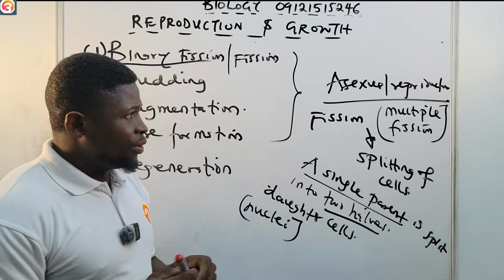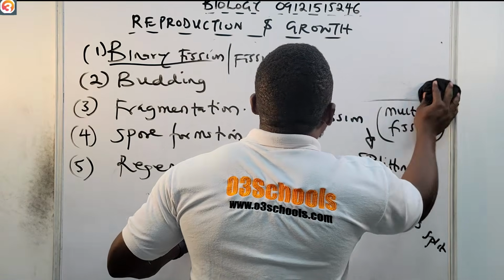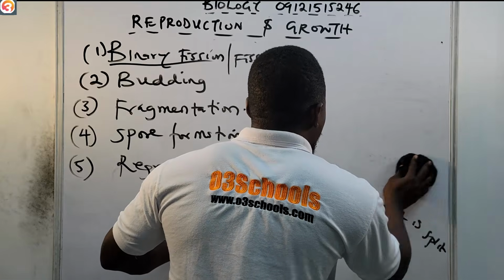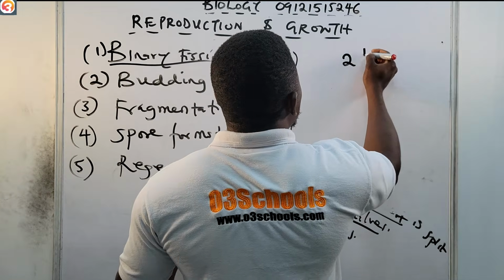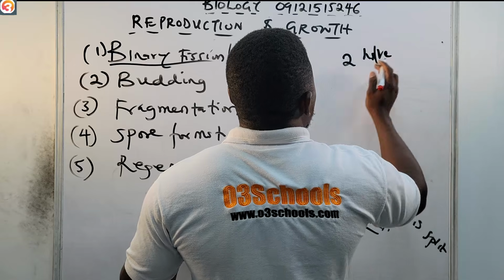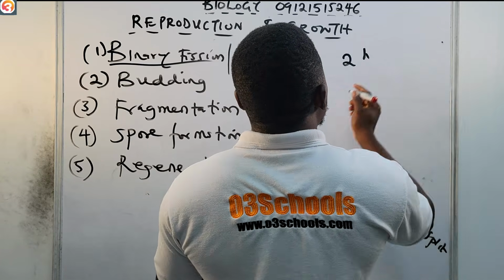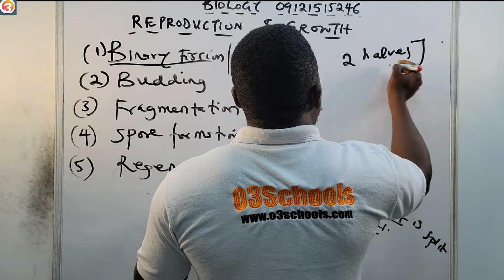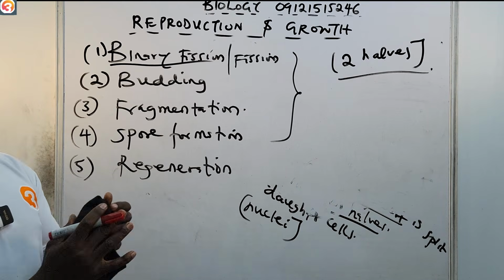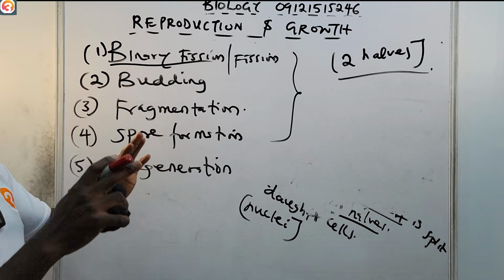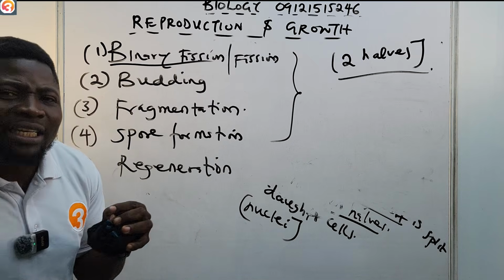So in summary, binary fission involves the separation of the body of an organism into two halves.